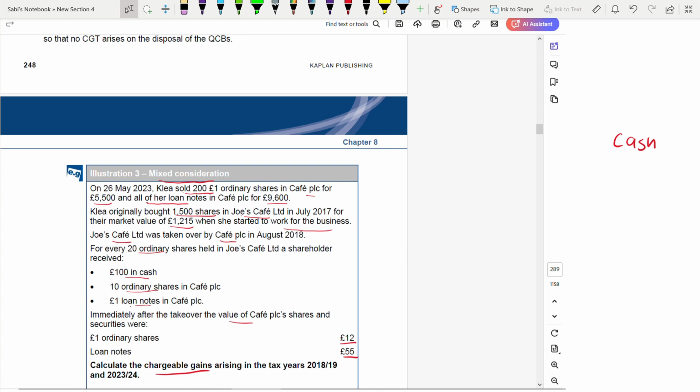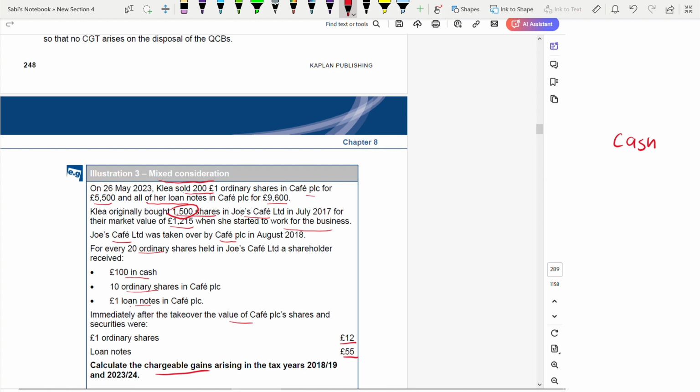Where is the purchase consideration given? Sometimes purchase consideration they give you, sometimes you have to find out. So here you have to find out. How are you going to do that? Well, how many shares Kelly originally bought in Joy? 1,500.